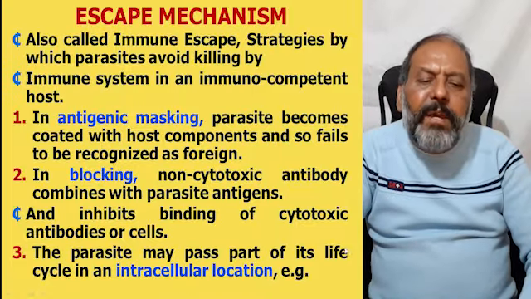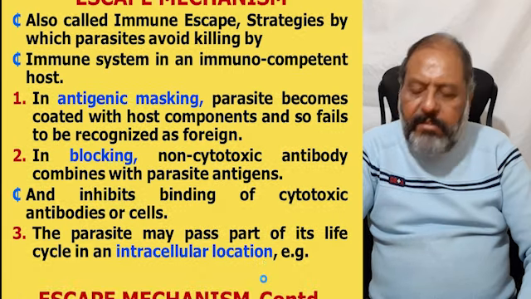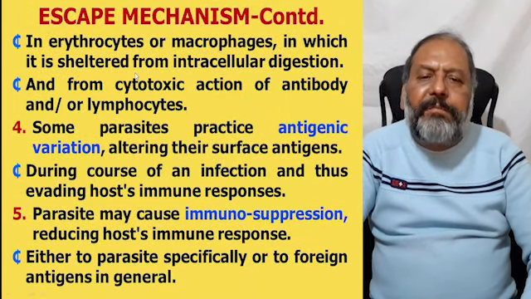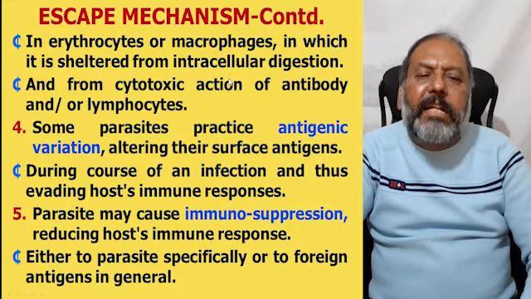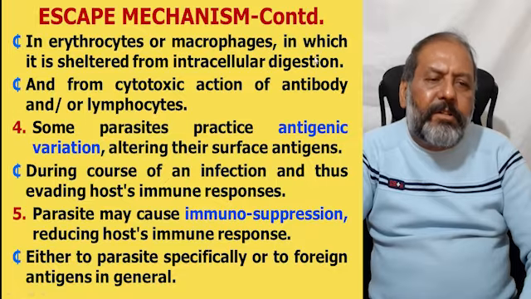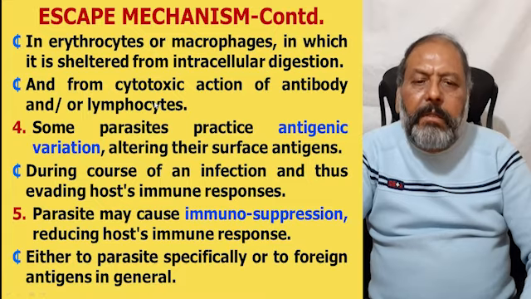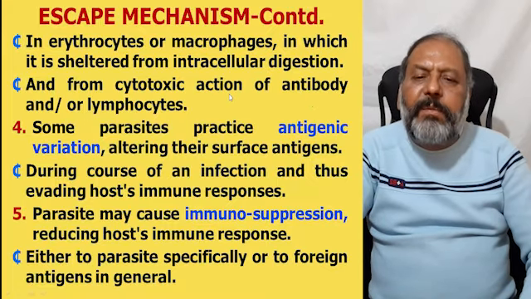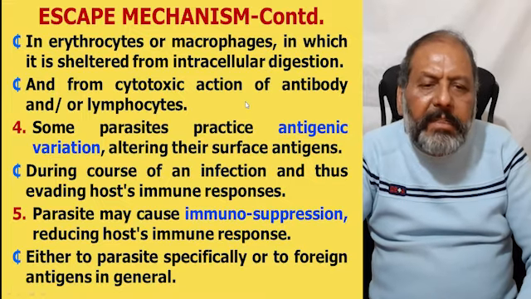The parasite may pass part of its life cycle in an intracellular location, so what happens is they live in the erythrocytes or the macrophages, in which they are sheltered from intracellular digestion, and they evade the immunity of the host and the cytotoxic action of the antibodies or the lymphocytes, which are capable of killing them if they are not intracellular.